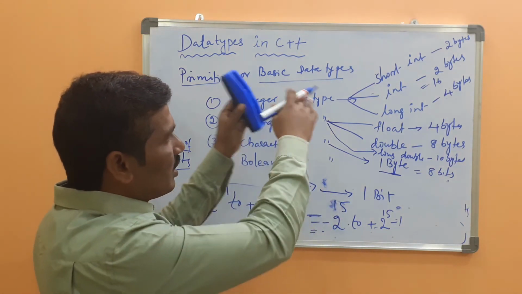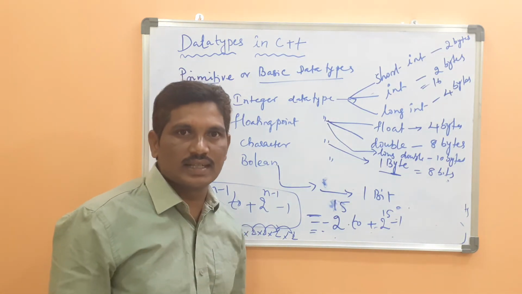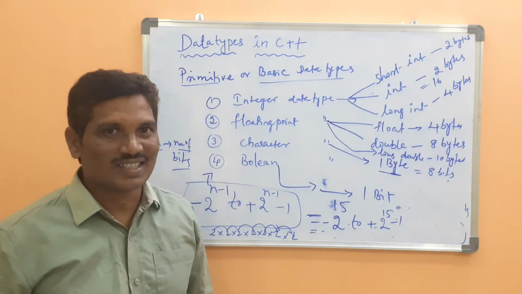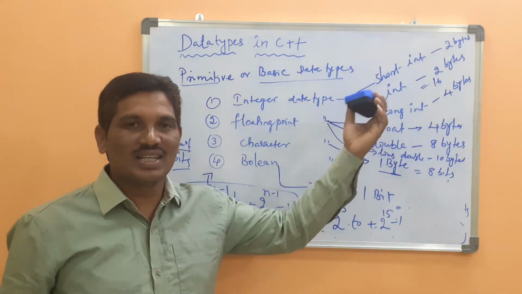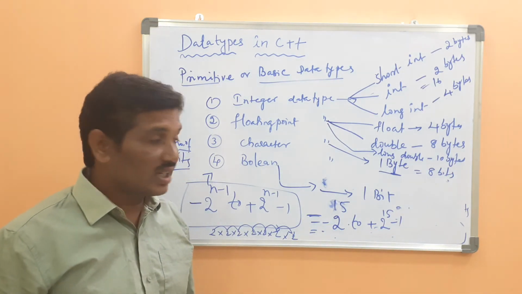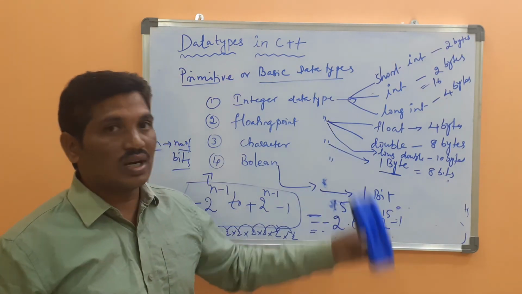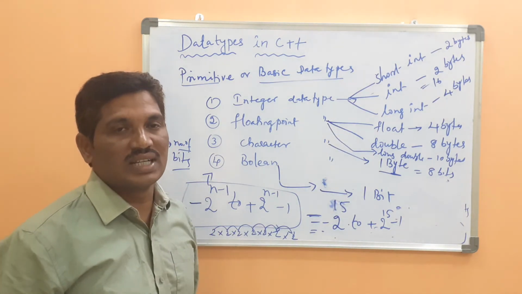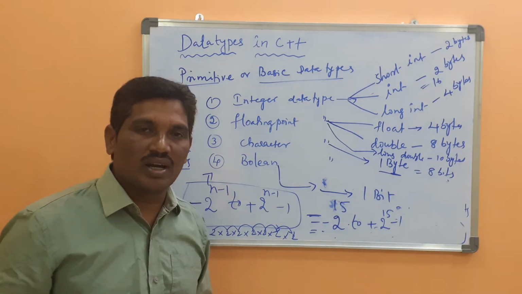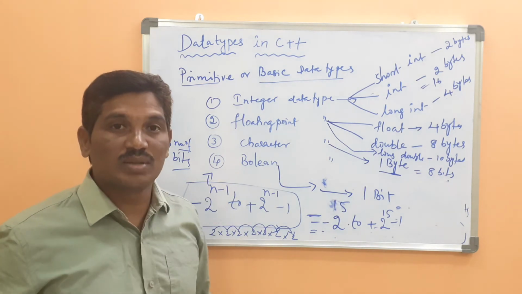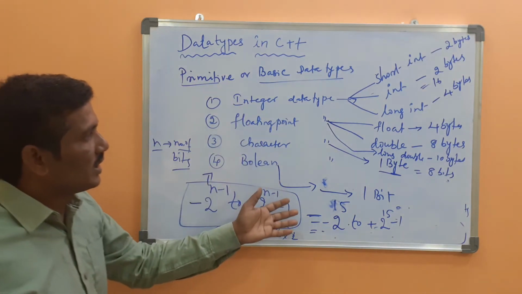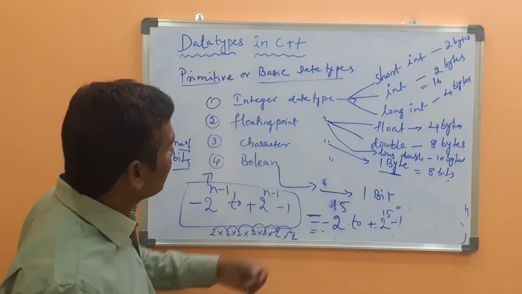Like that you can find the range for all the data types, isn't it? There is no need to remember the range of the values. By using this formula, you can easily find it. Once you calculate it, then we can get the range of the values. It may also be asked at the time of interview, what is the range of the integer data type. You can easily remember that formula and find out the range of the data types, isn't it? Okay, then the data types that will be supported by C++.